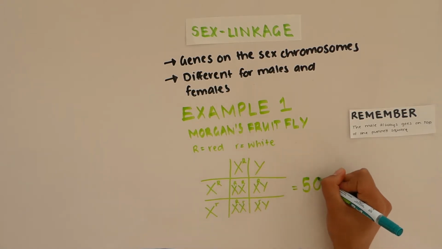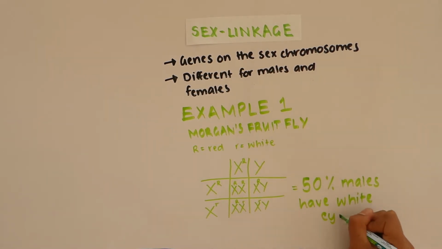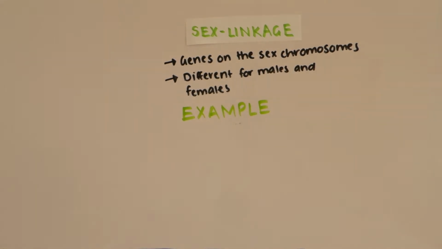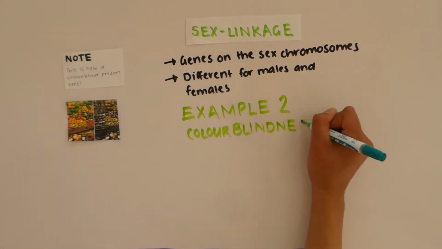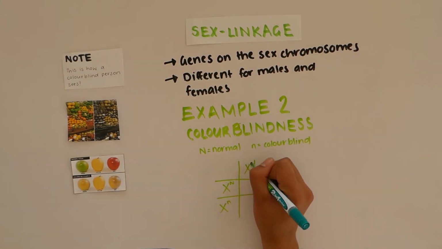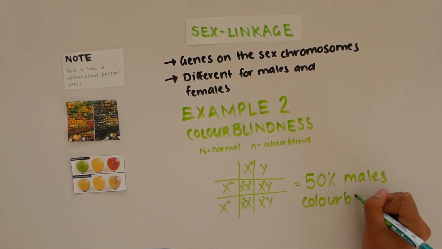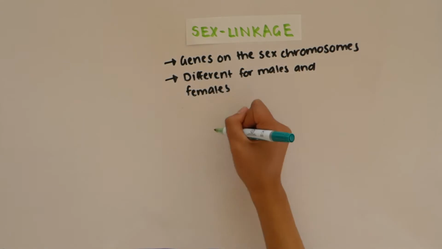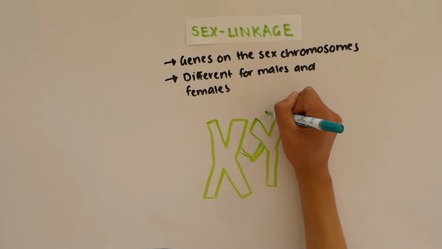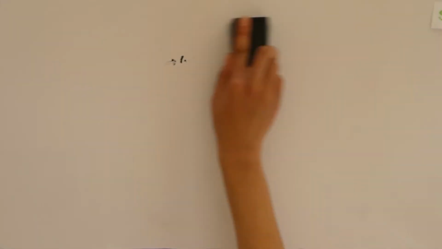If we let capital R equal the dominant red eye color and lowercase r equal the recessive white eyes, the following Punnett square will occur. In this example, the inheritance of color blindness is linked to the X chromosome. If we let capital N equal normal sight and lowercase n equal color blindness, the following Punnett square will occur. This means 50% of males will be colorblind. Why doesn't sex linkage produce a simple Mendelian cross? Characteristics expressed by the sex-linked genes are usually associated with one sex and therefore do not produce a simple Mendelian